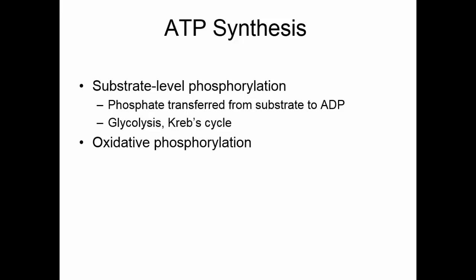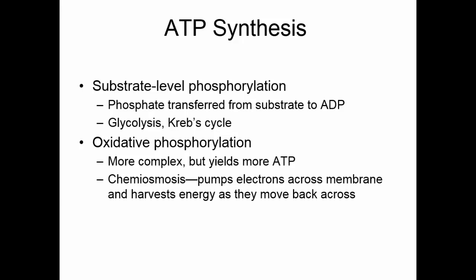The second way to form ATP is oxidative phosphorylation. This is a more complex process but yields a whole lot more ATP. The process is known as chemiosmosis. Electron energy is really kind of small, and chemiosmosis is a way to add up all of those little tiny electron bits of energy into enough energy to generate a lot of ATP.